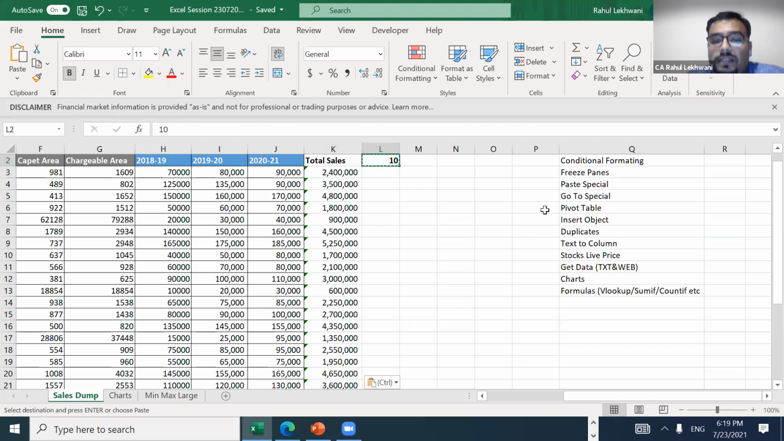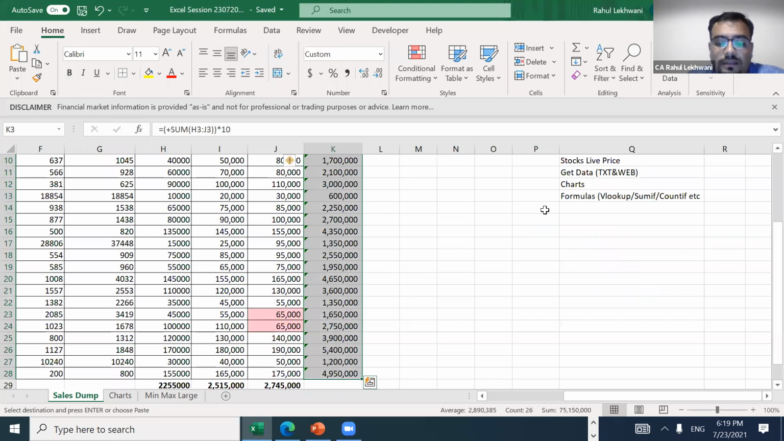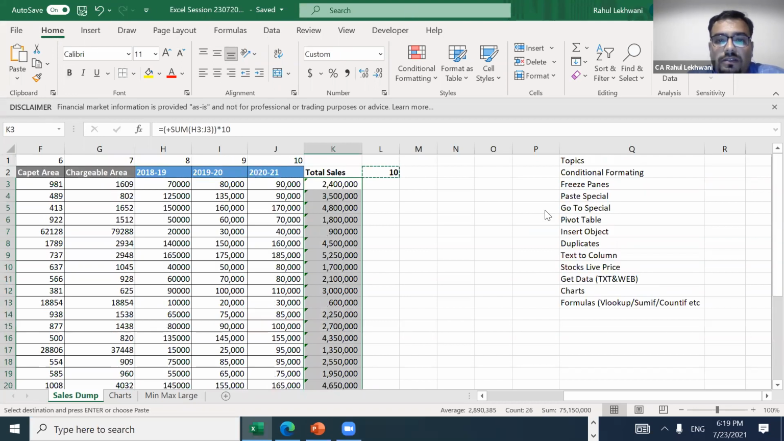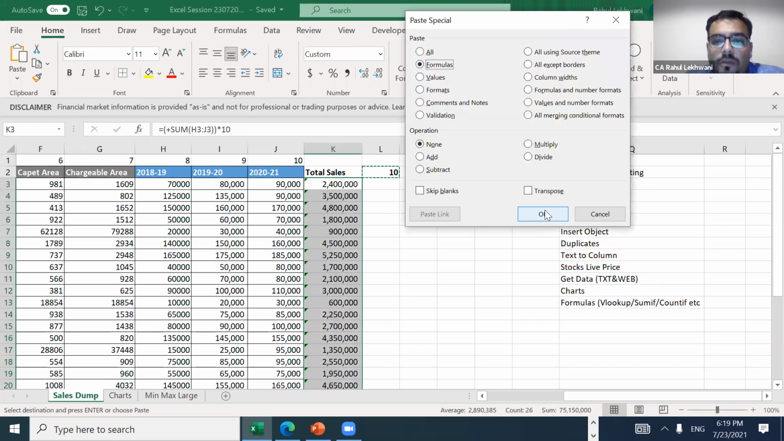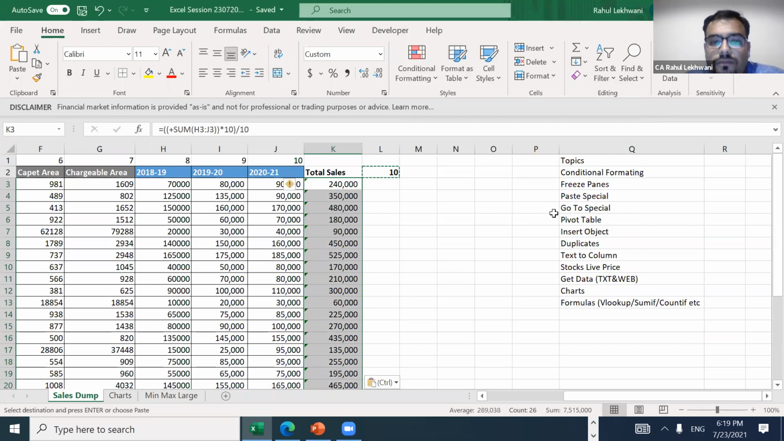Suppose I want to divide by 10. I'll copy this again, select this, go into paste special, then formula, then here there is a column called divide. Okay, so see, the same has first been multiplied and then divided.